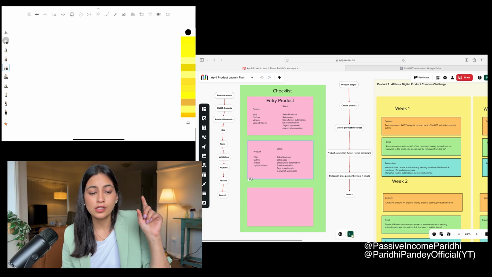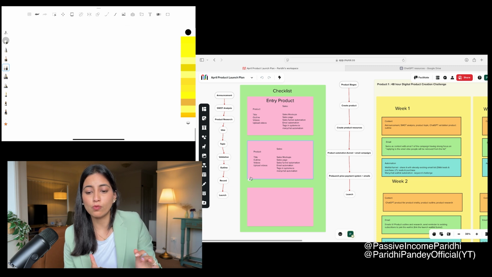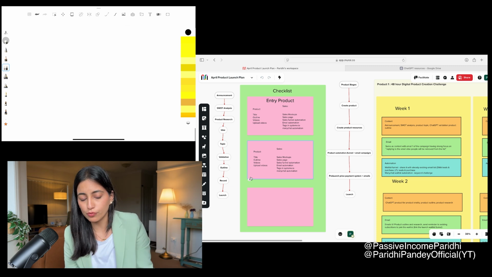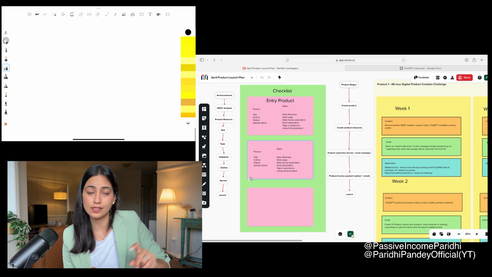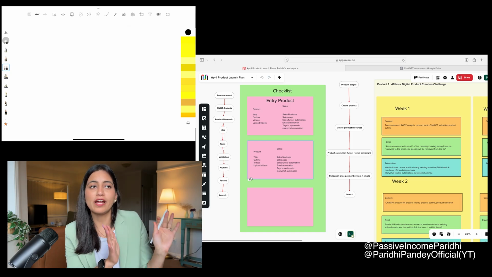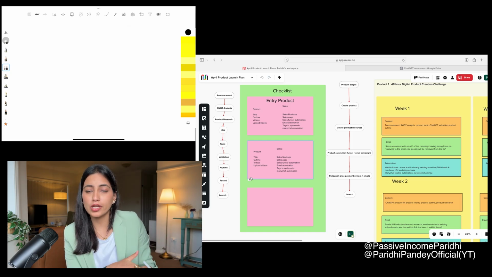Up until the product SWOT analysis and topic finder, we were on week 1, and then we wanted to move forward. Now we come to product research, product ideas, product validations, and outlines. So week 1 was all about finding that perfect product that I really want to create. Week 2 is researching more on that product. Am I thinking in the right direction? Is this the right thing for me to do? Is it really going to make sales for me? Is it going to be profitable?